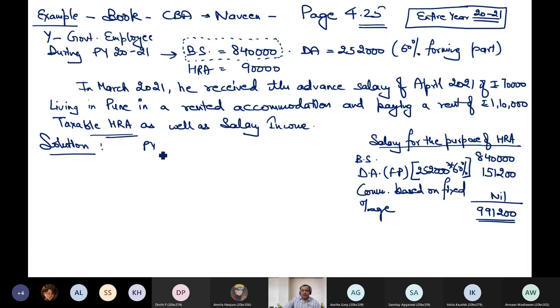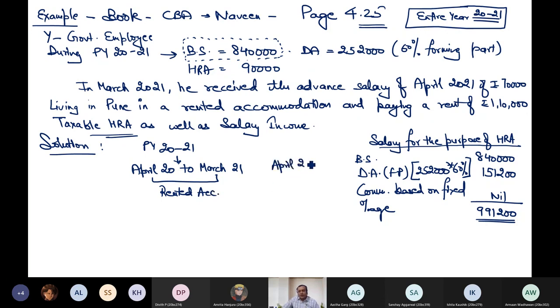Your previous year is 2020-21, April 20 till March 21. During this period, I occupied rented accommodation. Now there is the question of the salary of April 21.